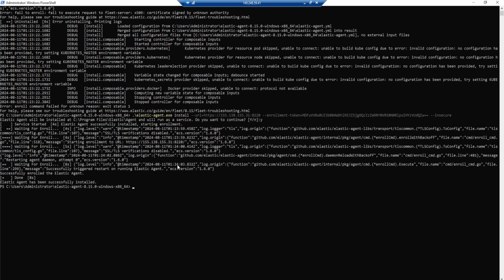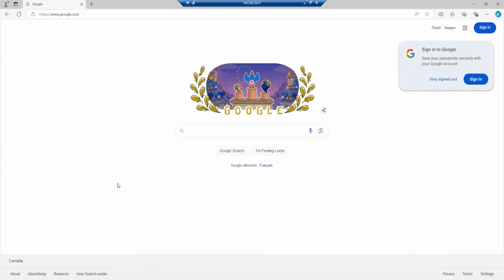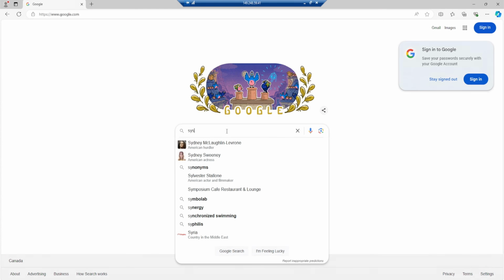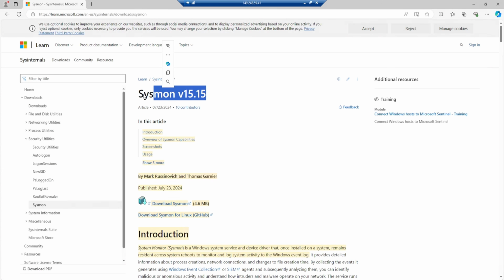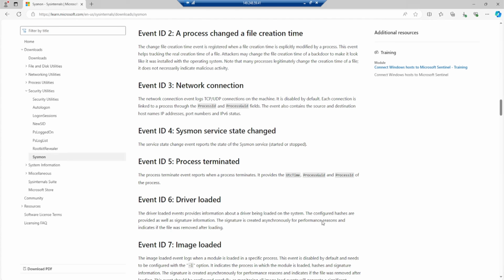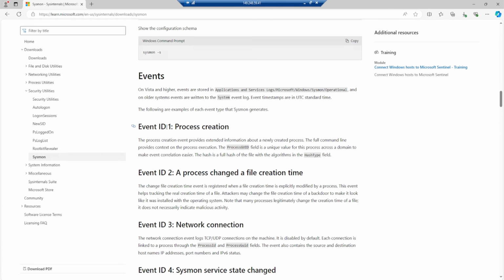Now that I am connected to my Windows server, I'll go ahead and clear out the screen and let's open up Edge. To install Sysmon, let's just go ahead and Google Sysmon and then we'll select this one right here, which is Sysmon - Sysinternals | Microsoft Learn. And this is the one. We have version 15.15. Click on this download Sysmon button here. And just as an FYI, when you're on this page, if you scroll all the way down, you will start seeing the different event IDs. And again, this is very useful to know, especially when you're investigating a potential compromise.